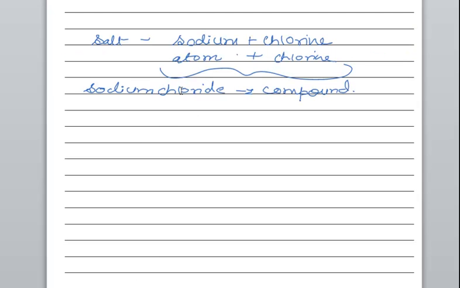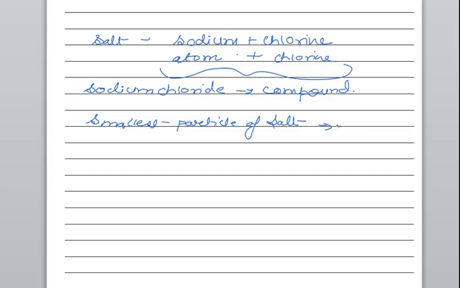I had taken the example of sodium chloride here, the table salt, right? Now the smallest entity of that particular table salt will be this molecule, that is sodium chloride, not the sodium atom and chlorine. The smallest particle of the table salt will be what?